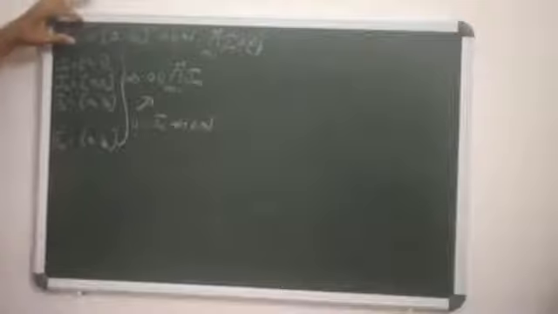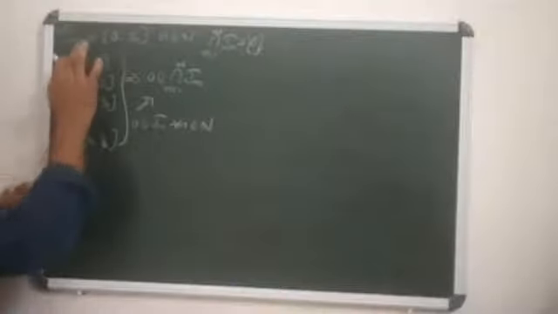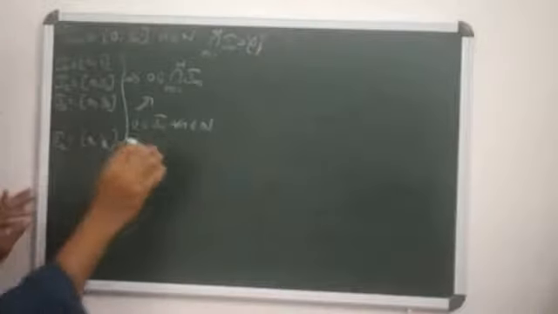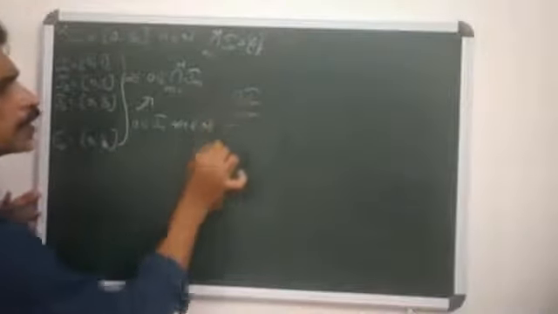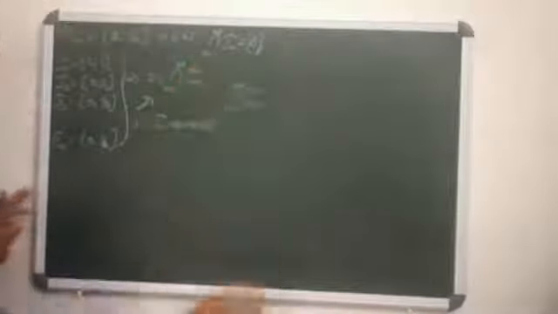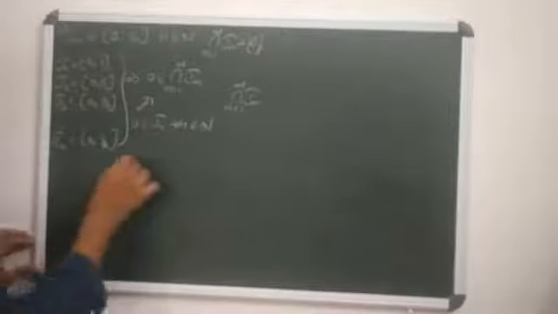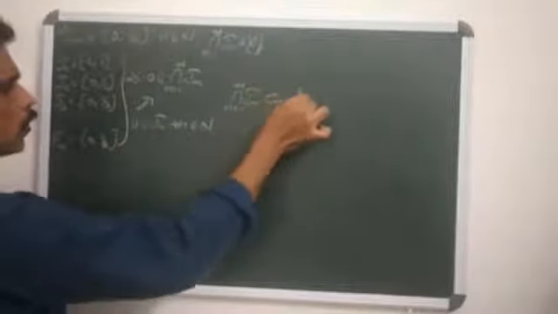Okay. But I_n contains only non-negative numbers. No negative numbers are there. Why? Because it's of the form [0, 1/n]. So I_n consists of only non-negative numbers for all n in N. Then, since I_n consists of only non-negative numbers for all n, clearly the intersection of I_n contains only non-negative numbers.